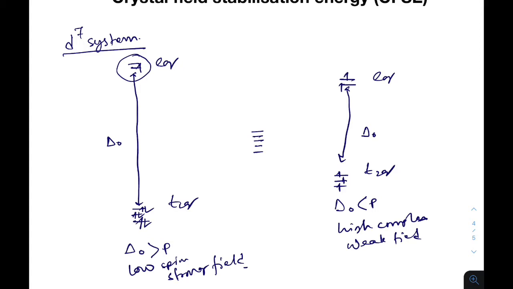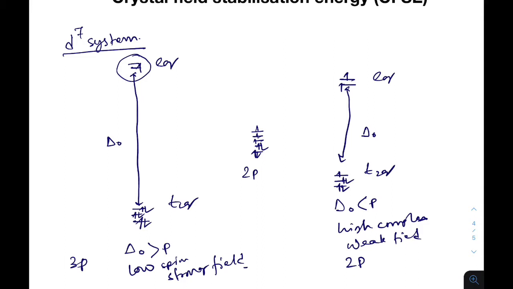So 4, 5, then it will come back to the lowest energy state according to the Aufbau rule, 6, 7. So in the degenerate state there will be 1, 2, 3, 4, 5, 6, 7. There are two pairings of electrons, there are 3 pairs.